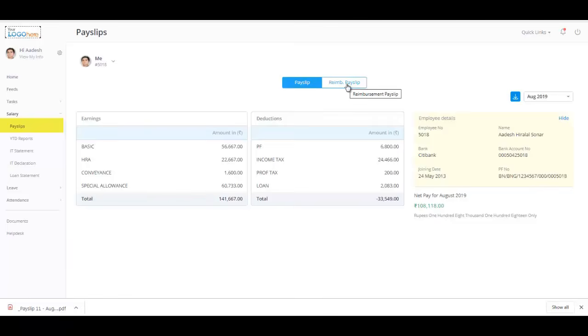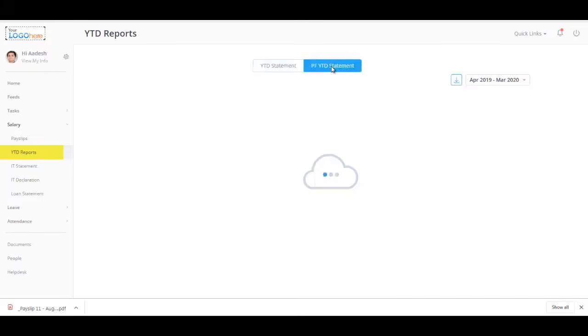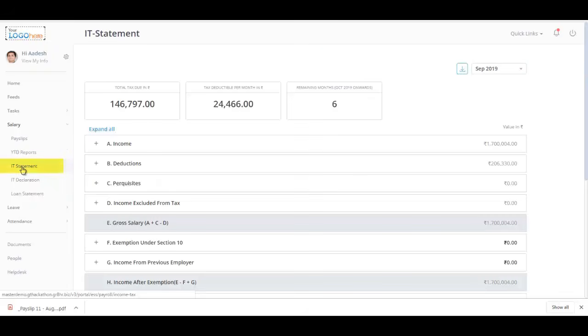Similarly, view your reimbursement payslip by clicking here. You can always click here to add this page to the quick links. View your YTD and the PF YTD statement by navigating to the YTD report section. Use the IT statement section under the Salary tab to view and download your individual income tax statement.